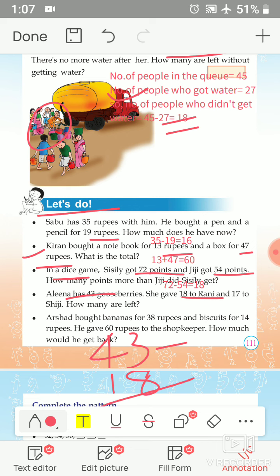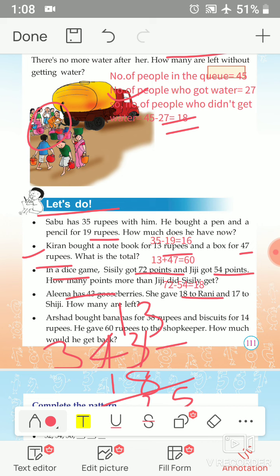We cannot subtract 3 minus 8. So 4 becomes 3, and after receiving 1, this 3 becomes 13. That is 13 minus 8. Yes, 8 after 9, 10, 11, 12, 13. That is 5. Then 3 minus 1 is 2. That is 25 remaining after giving to Rani.